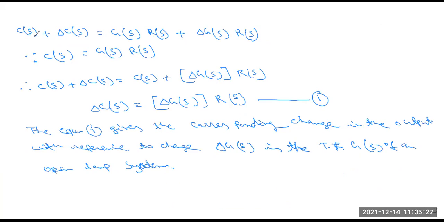So in this equation, we put this value equal to C(s), these are the same thing, and they cancel. So delta C(s) equals delta G(s) into R(s). This is the corresponding change in the output with respect to delta G(s). So when delta G(s) changes, the output also changes in an open loop control system.